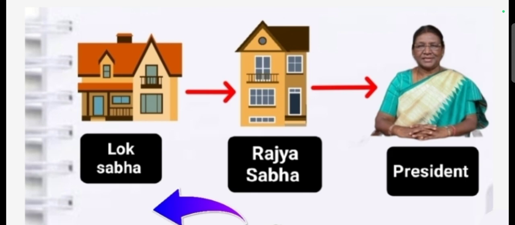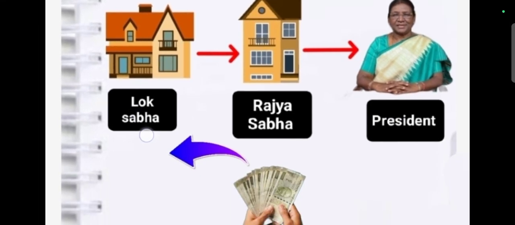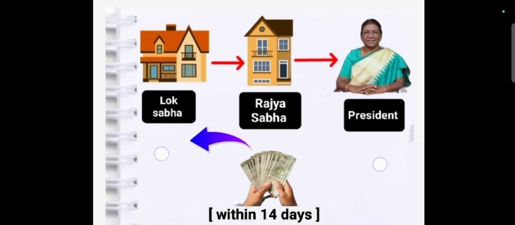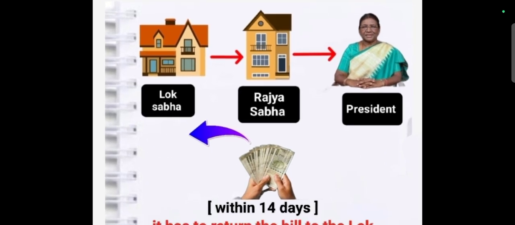The president has the responsibility to sign the law if he or she accepts. There is a time limit given to the Rajya Sabha, that is only 14 days. Within 14 days, it has to return the bill to the Lok Sabha with or without recommendations.